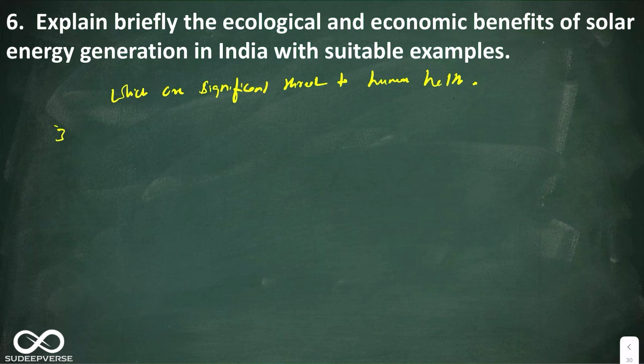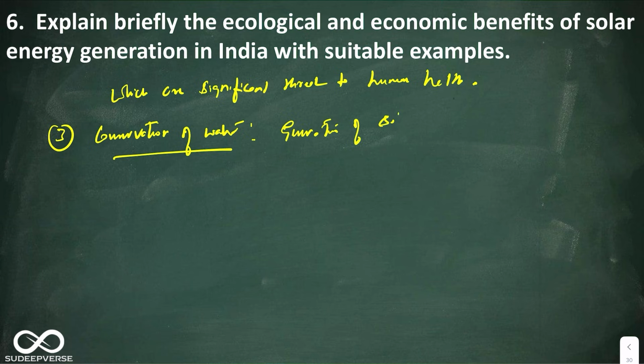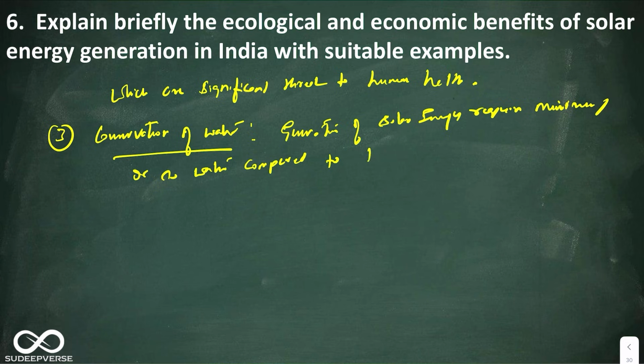Okay, the third one is conservation of water. Generation of solar energy requires minimum or no water compared to the water needed in coal or nuclear plants.